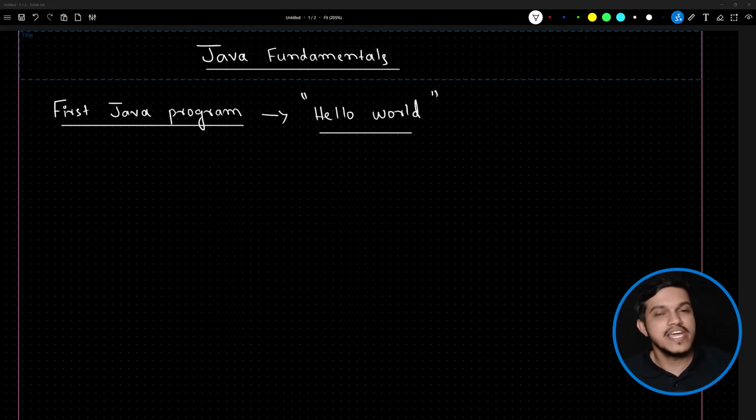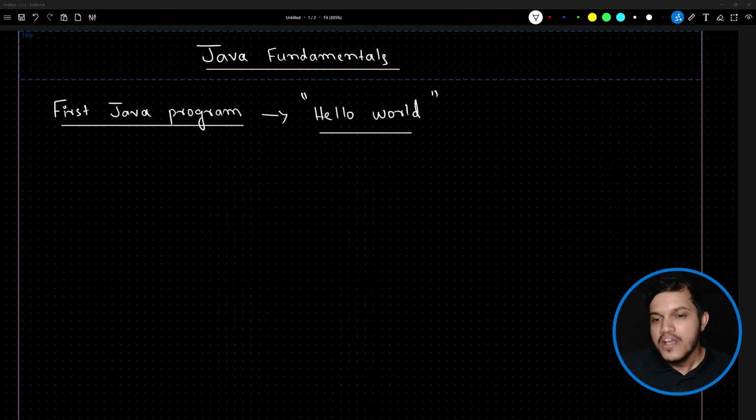When it comes to the Hello World program, the very first program, if you try to compare this with other programming languages, there is some extra piece of code you may have to write in Java. That too, you need not worry. These days, all the IDEs which you are using, whether it is VS Code, Eclipse, Spring Tool Suite, IntelliJ IDEA, it could be anything, it itself will give you the first Hello World program template. It will give you the syntax of the main method. It will give you the class. You need not write much also.